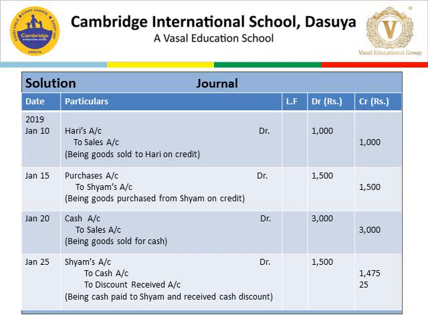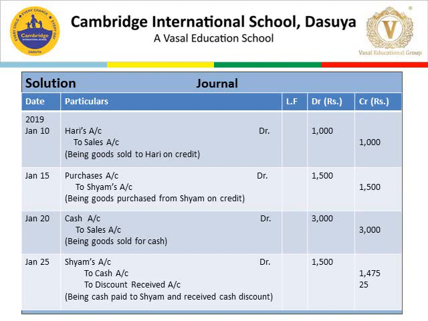Assets mean anything which gives benefit in the future. If it is a person, then it is called debtor. So Hari is our debtor. Debtor is our asset, so increase in assets is debited with rupees 1,000. Sales is revenue. Increase in revenue is credited with rupees 1,000. The narration is being goods sold to Hari on credit.